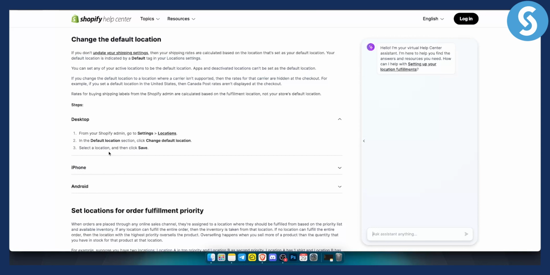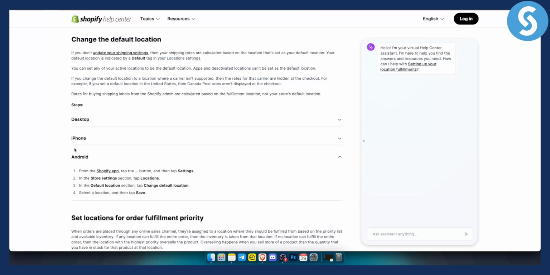So this is how you can do it on your desktop. On your Android or on your iPhone, it's pretty much the same. You open the Shopify app, you go to settings, in the store settings section, you tap locations, and then in the default location section, you tap change default location. From there, you just select a location and then just tap save.